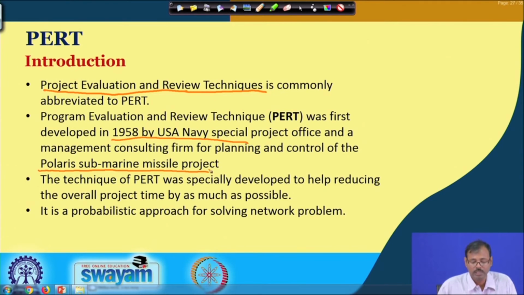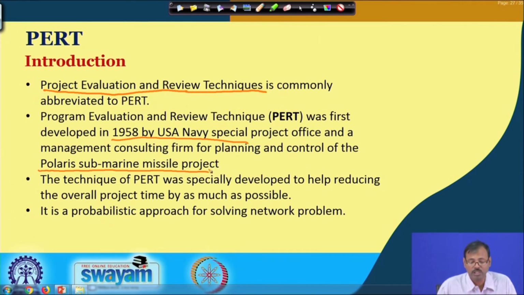So, there were some probabilities. Suppose for a particular system, say the velocity control system, that may take 30 days, or it may take 45 days. So, there are some pessimistic assumptions, some optimistic assumptions, and there may be some mean values between the pessimistic and optimistic assumptions.